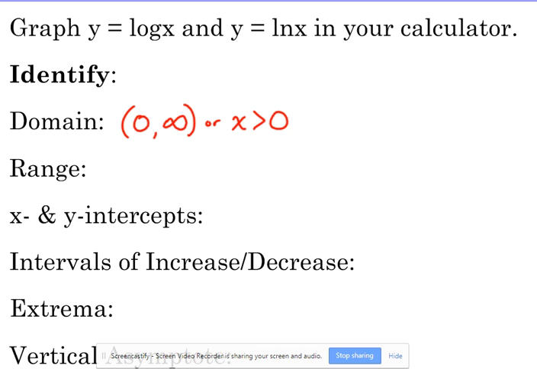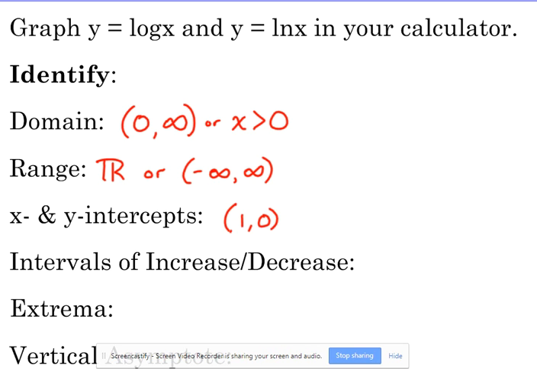How about the range? All real numbers, or if you want to write that in interval notation, negative infinity to positive infinity. It goes all the way down, and then it increases, but it looks kind of like it levels off, but it doesn't really level off. It just slows in its growth. How about x and y intercepts?